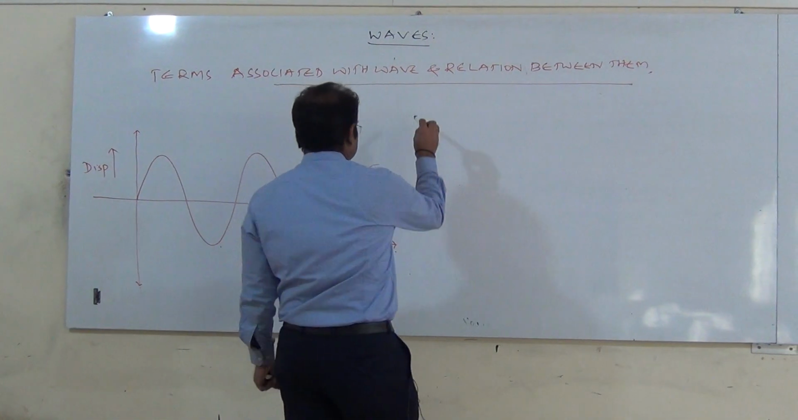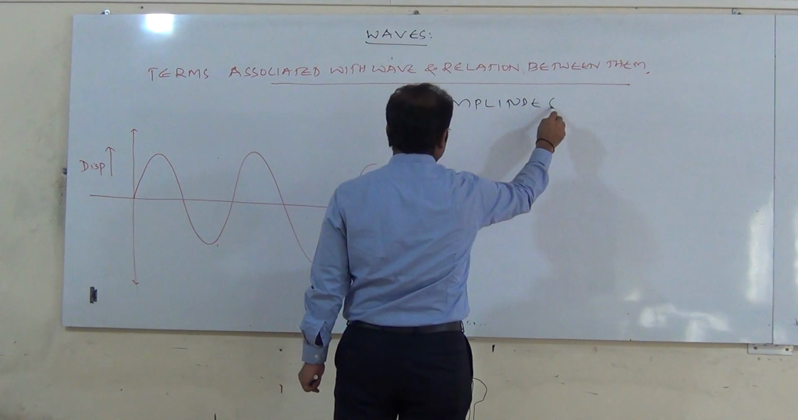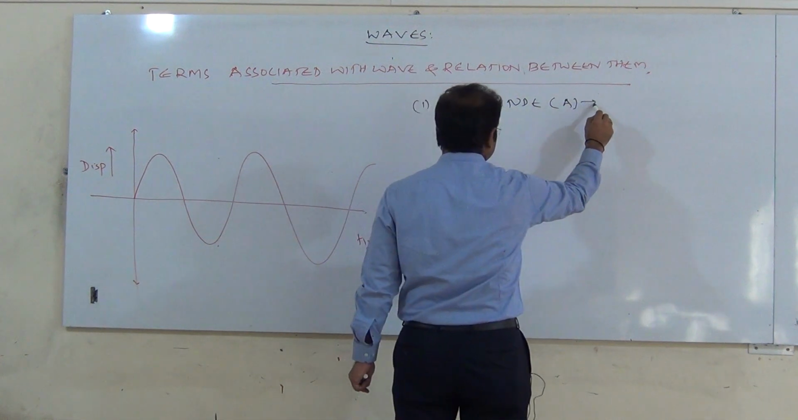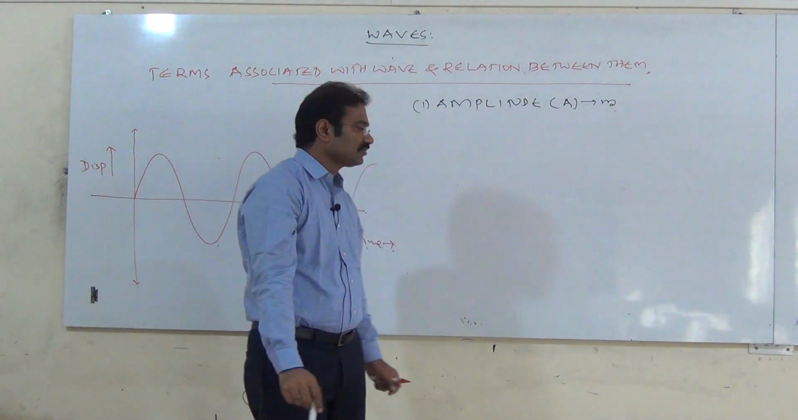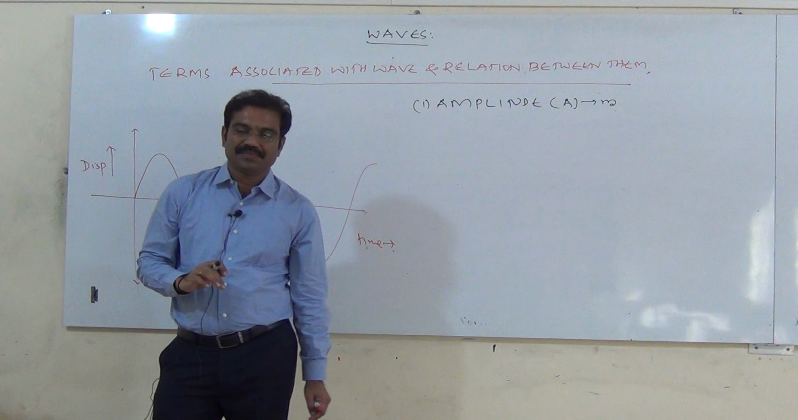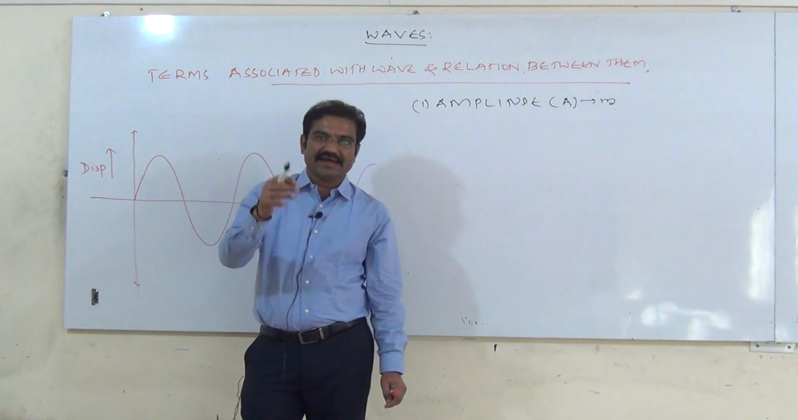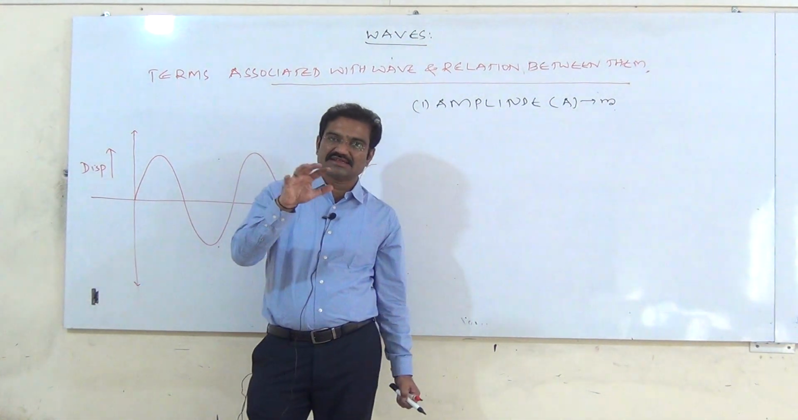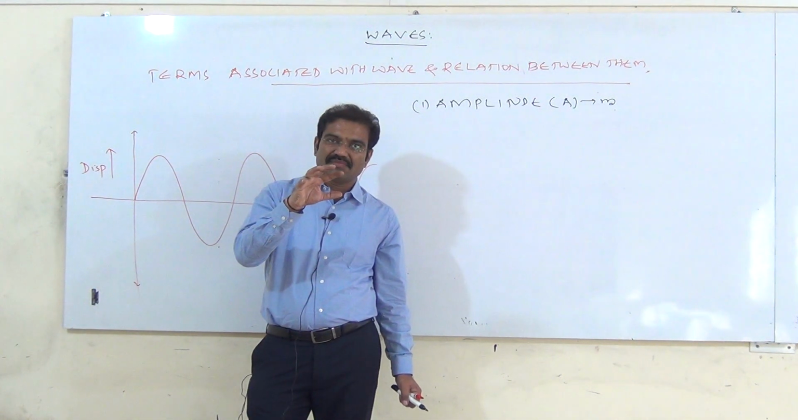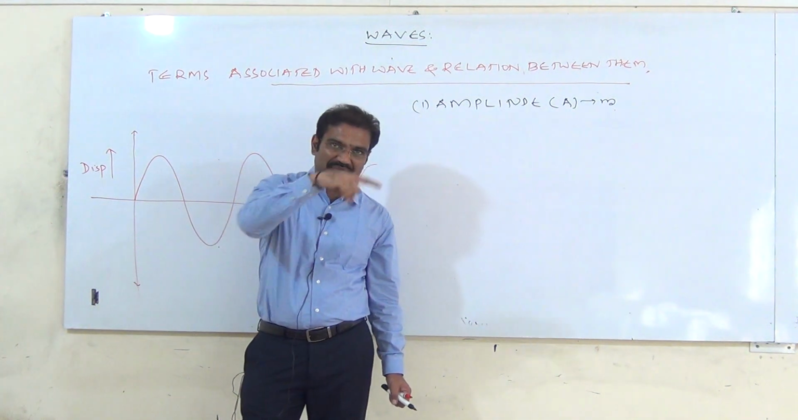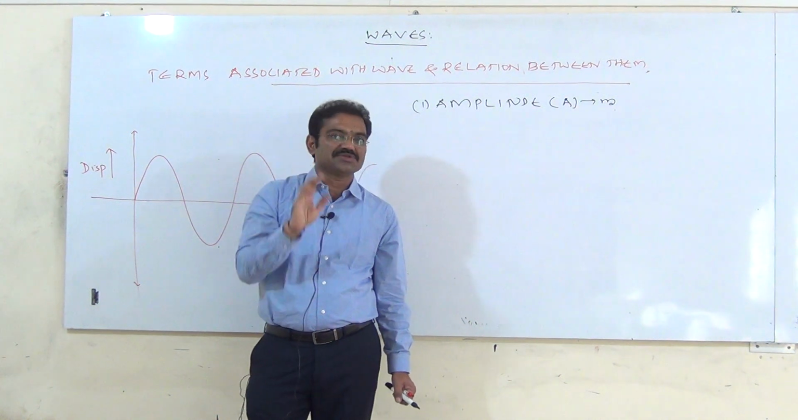The first word associated with this is amplitude. What is amplitude? Amplitude is denoted by the capital letter A and measured in meters. All of you know what wave motion is. When the wave propagates, particles begin to vibrate. Maximum vibration, like a simple pendulum. So maximum vibration, that itself is amplitude.